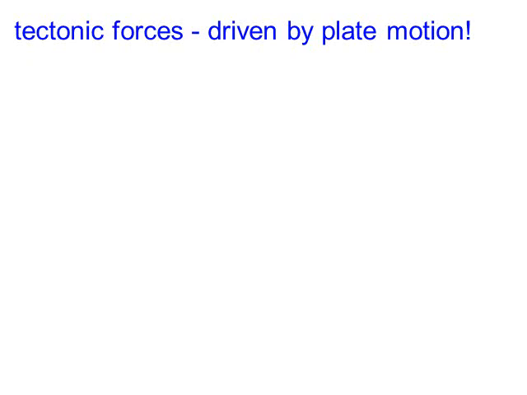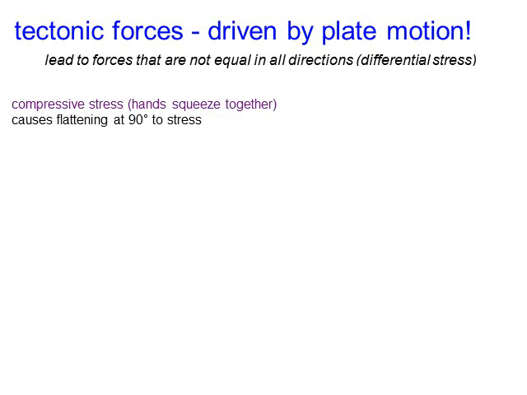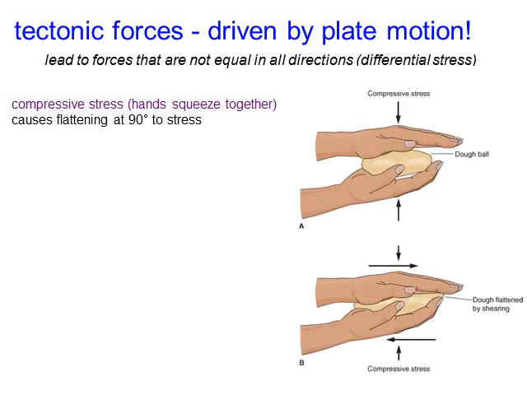Okay, tectonic forces, this is what's driving this stuff. It's driving the metamorphic process, and that's driven by the plate motion. This leads to forces that are not equal in all directions, or differential stress at times. Now, if we're sending the rock straight down deep within the earth, we can have pressure in all directions. But with tectonic forces, the pressure can actually be in two directions. An example of this, well, compressive stress. It's like your hands are squeezing together, and this will cause a flattening at 90 degrees to the stress.